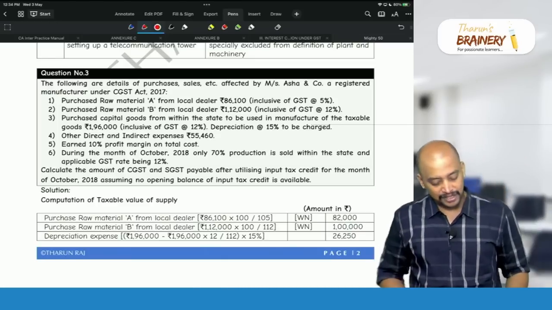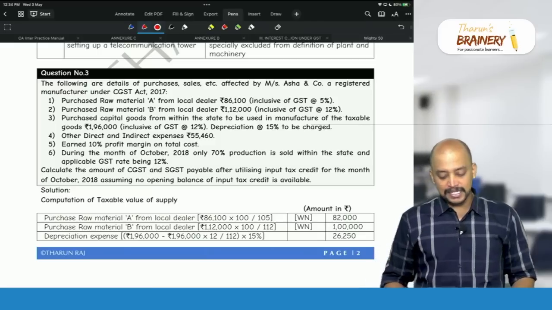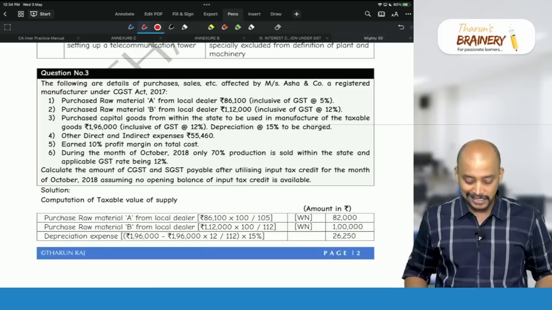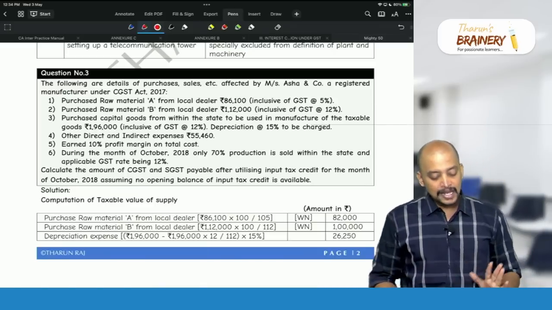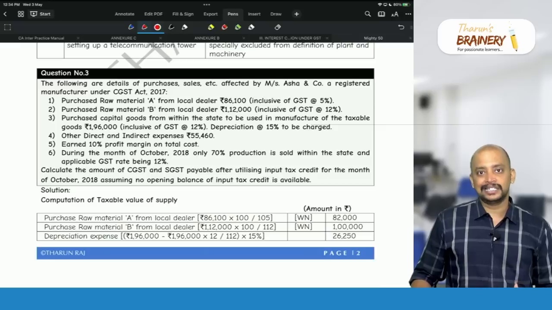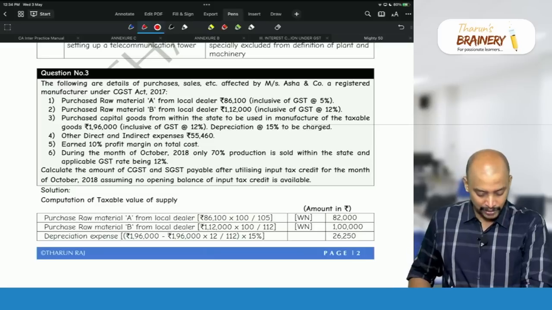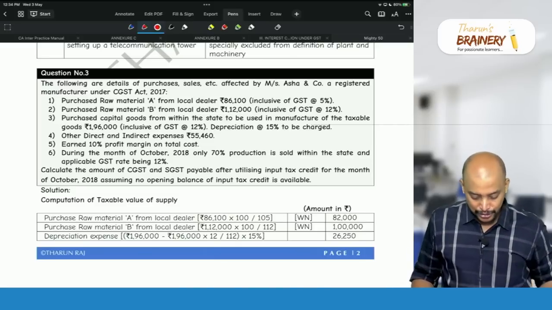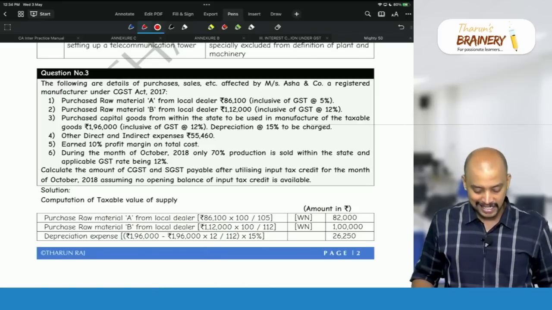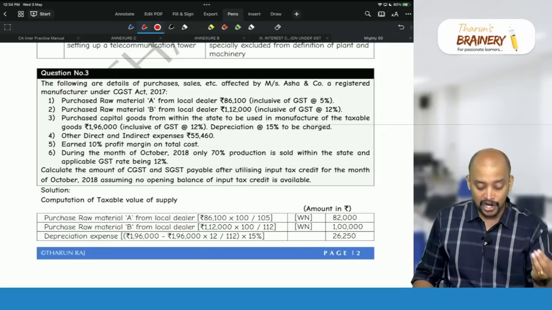Then question number 3, the following are the details of purchases, sales, etc. affected by Messrs. Asha and Company, a registered manufacturer under CGST Act 2017. Purchased raw material A from local dealer 86,100 inclusive of GST 5%. Raw material B also they purchased from a local dealer. Capital goods they purchased. Other direct and indirect expenses. Earned 10% profit margin on cost.